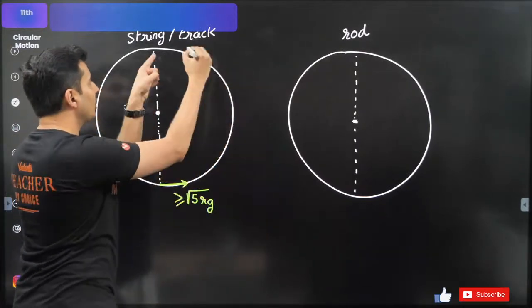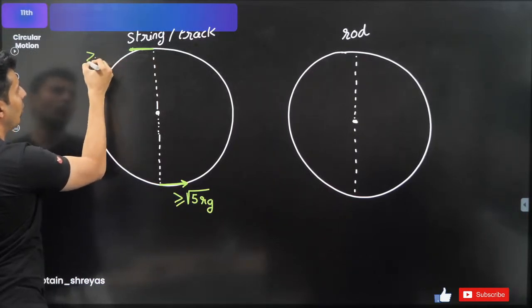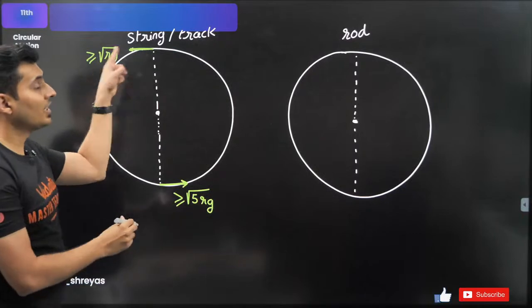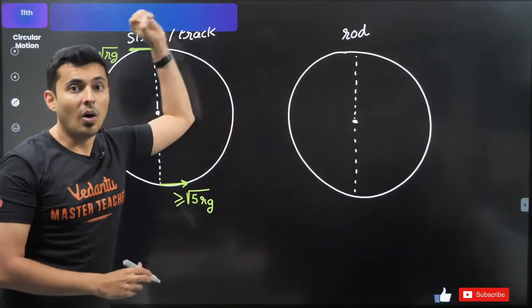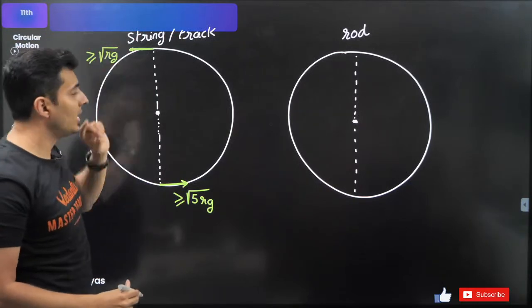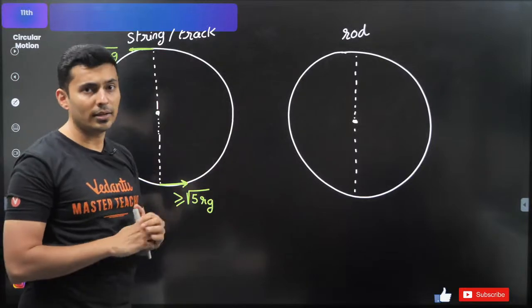And when it reaches the top, the velocity is not 0. It's still going to be more than or equal to root of rg, so that it is able to complete the vertical circle.